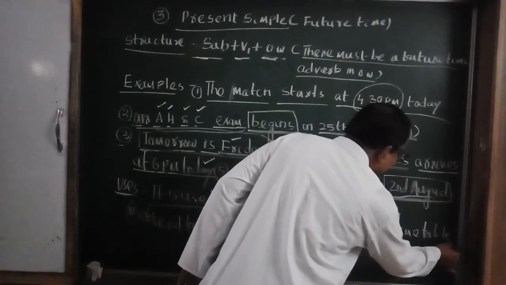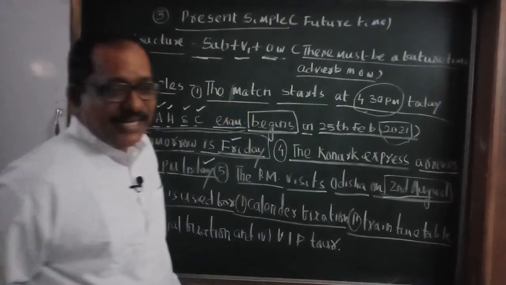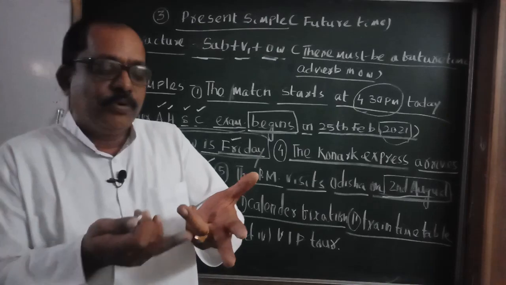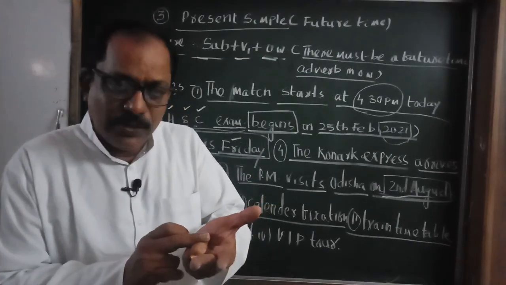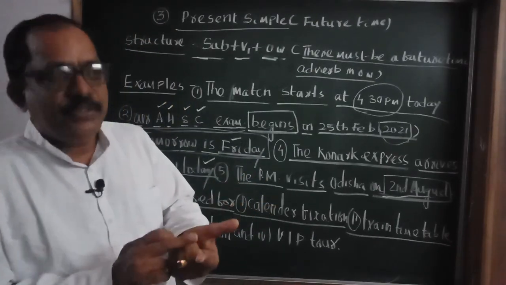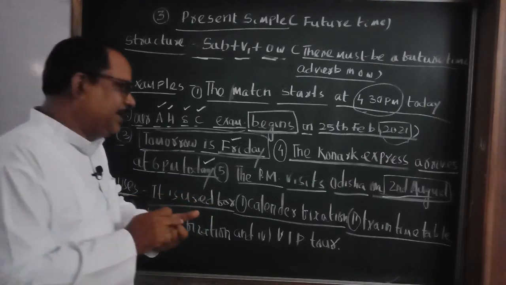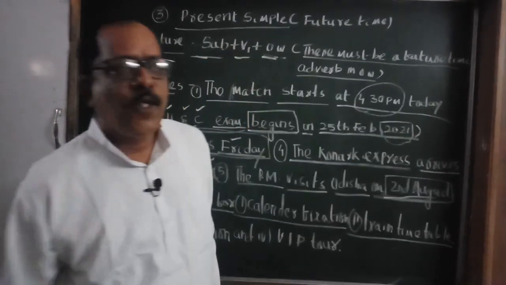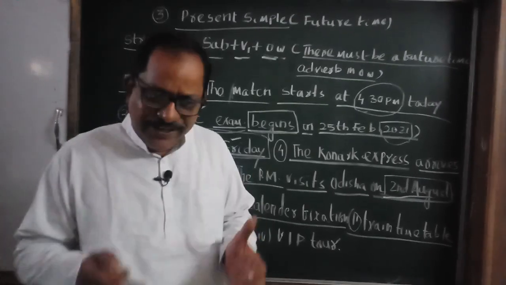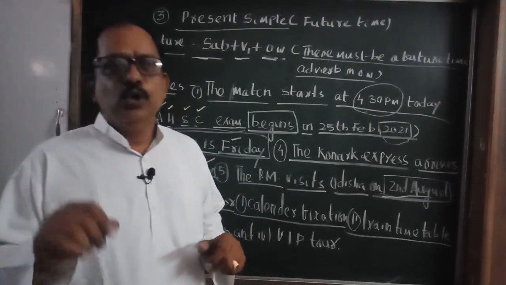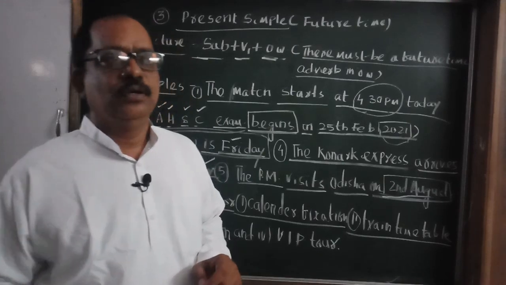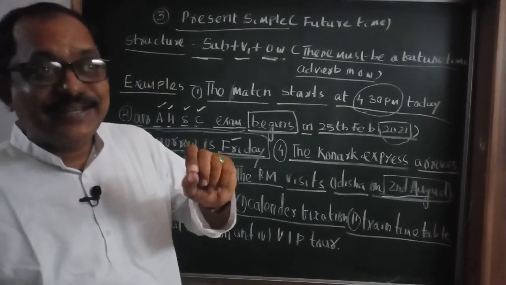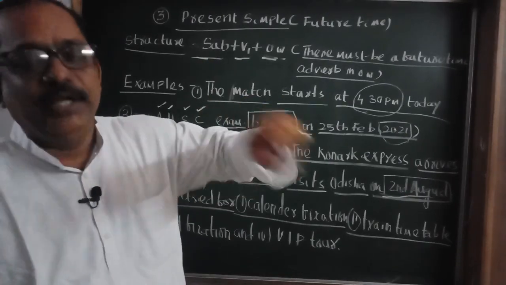Then train timetable. Not only train timetable, for bus timetable, for flight or airline timetable, for ship timetable, you can use present simple. For example, you have booked a ticket today to Koraput. You will go to Koraput at 10:30 p.m. today.